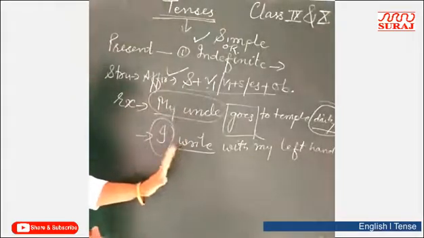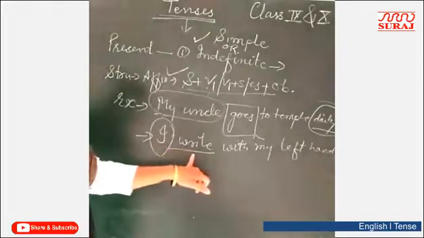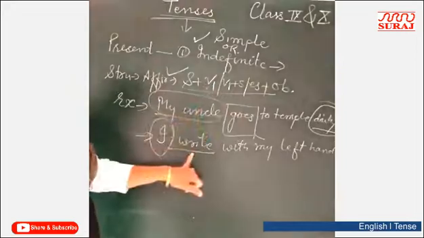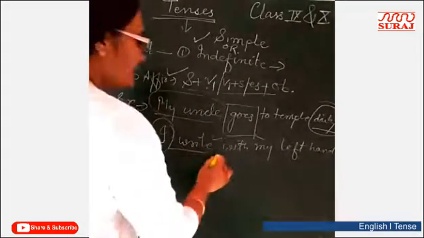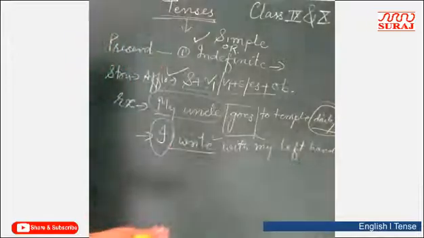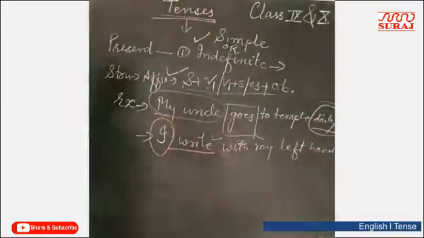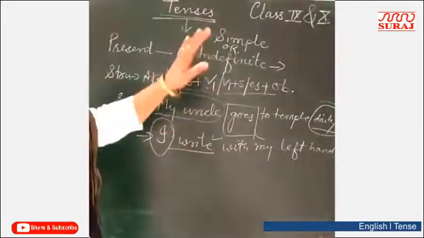I think you must have read this. I is plural, that's why I have used here plural verb. Right, V1. In structure I told you V1 मिलेगा आपको यहाँ पर. Right? So it is also present indefinite. With my left hand, it shows the habitual action. Habit है मेरी, I write with my left hand. Right? So these are the examples of present indefinite tense.